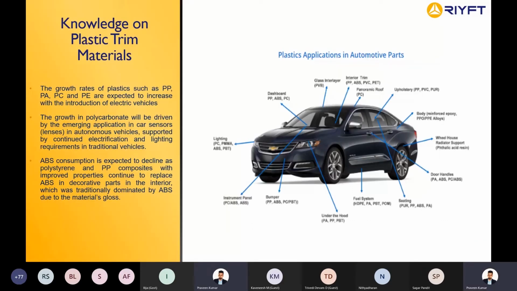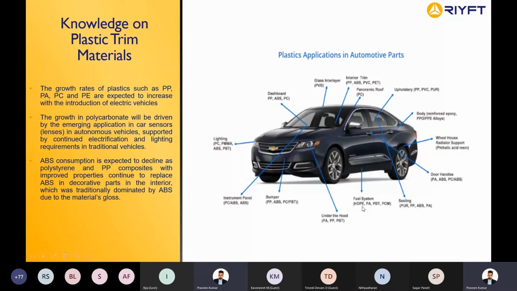Again, I was talking about materials, right? What are the different materials we use in plastic trims? If you see the lighting, you use PC, polycarbonate. For the instrument panel, we use polycarbonate and ABS. For bumpers, it's going to be polypropylene, ABS. Under the hood components, we have PAs, PPs and PBTs.